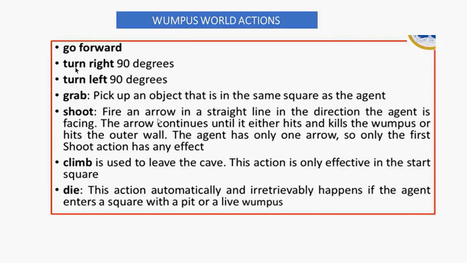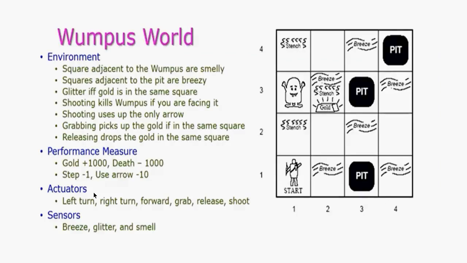These are the percepts. So the agent can only go forward. He can turn right. He can turn left 90 degrees. So turn right 90 degrees. He can grab. He can shoot. He can climb. If he steps into the Wumpus, he dies. So these are the conditions. So this is how you frame the PEAS.